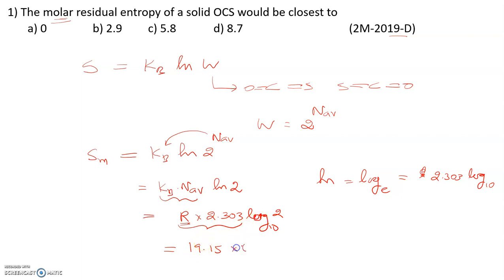Then log 2 is 0.3. If you multiply these two, you will get roughly 5.7. So the answer closest to this is 5.8, and the correct option is C. So this is the formula we use to calculate residual entropy. In this, you must know how to calculate W, which depends upon how the molecule is oriented in the crystalline form. Then